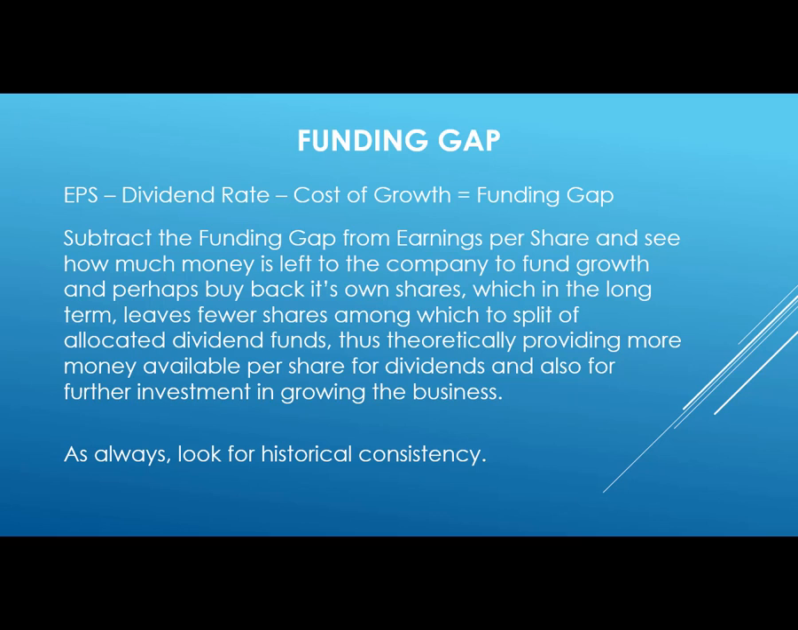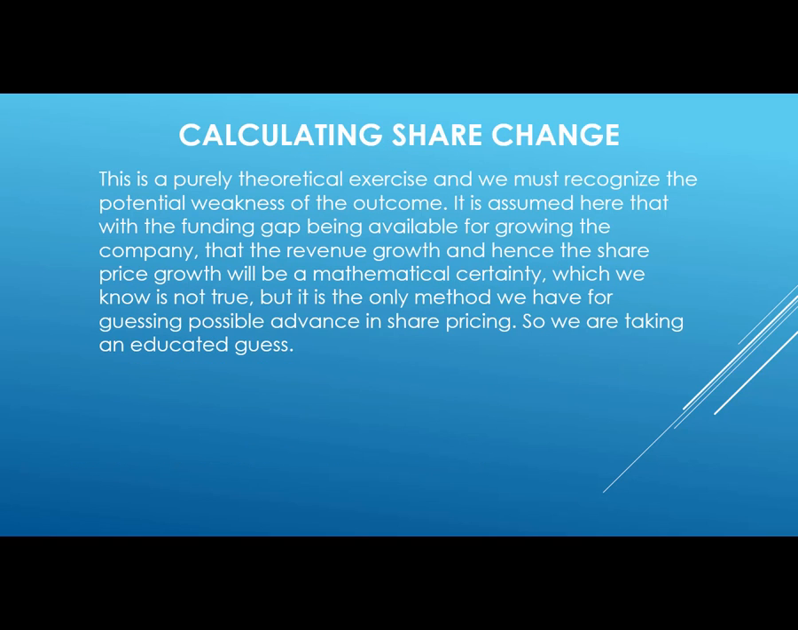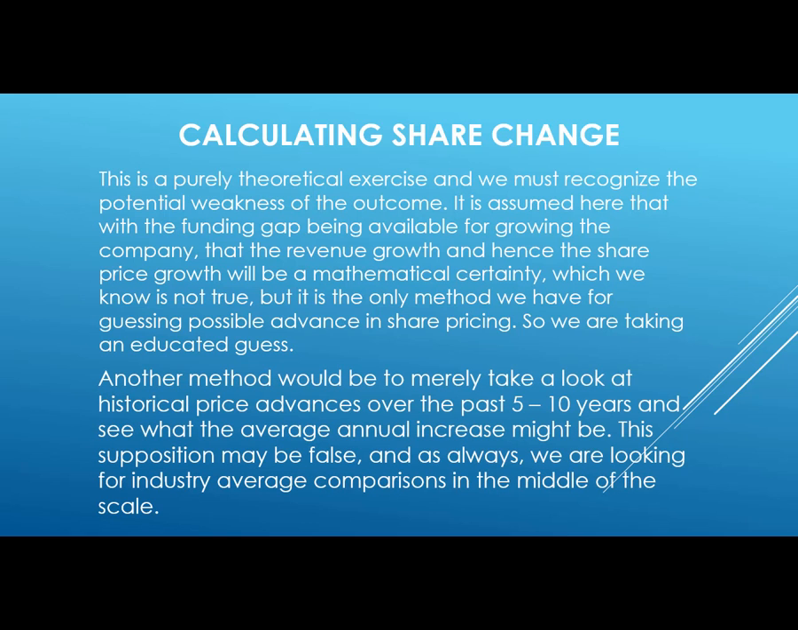As always, we look for the historical consistency in a company's ability to pay dividends and to look at that ratio. So we also want to know how much that share price is going to change during the year. This is purely theoretical, as nobody can really predict the future. It is assumed here that with the funding gap being available for growing the company, the revenue growth and hence the share price growth will be at a mathematical certainty, which it is not, but that's the only tool that we have, so we use it. It's the only method that we can use to help us guess what stock price may be in the future. So we're going to take an educated guess.